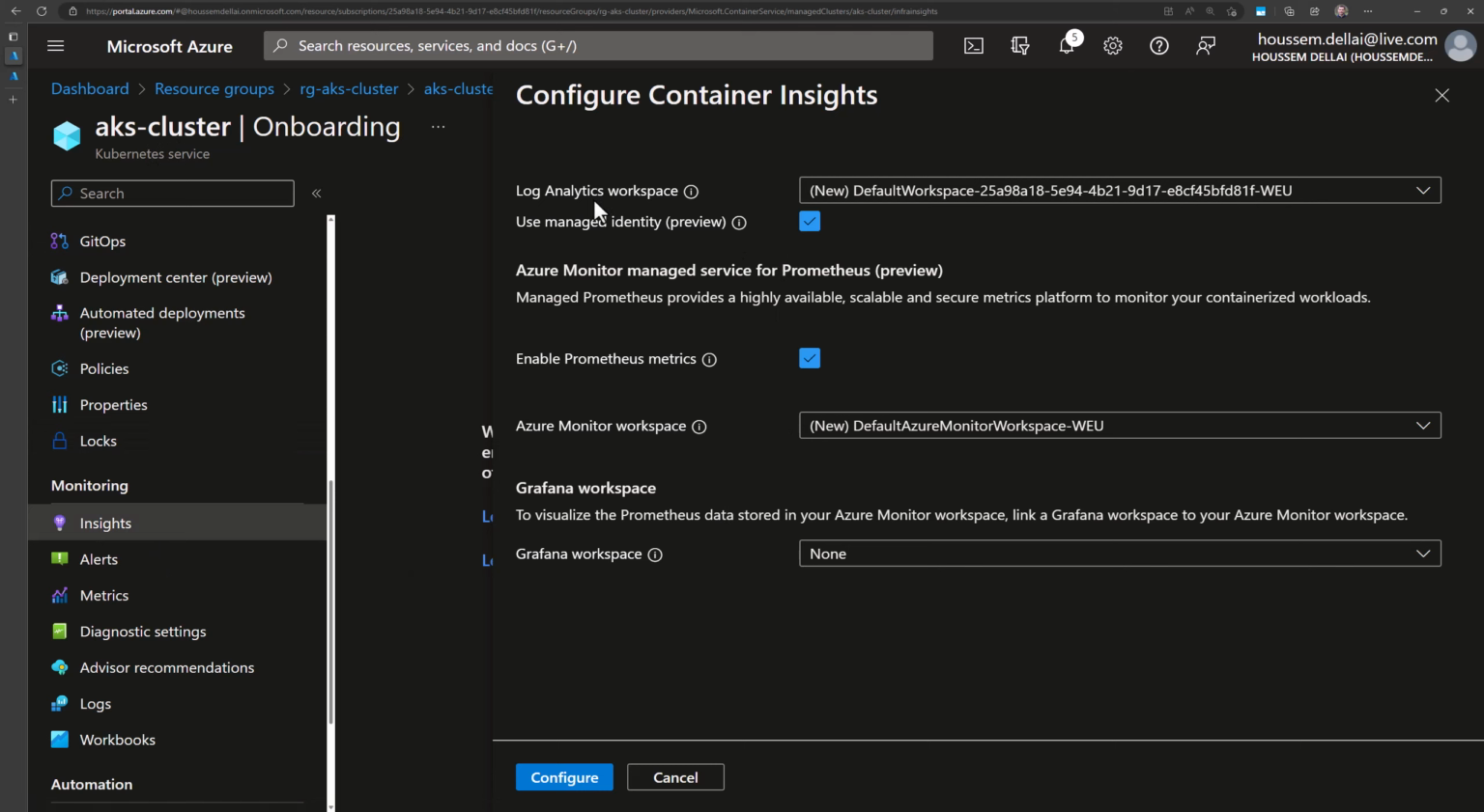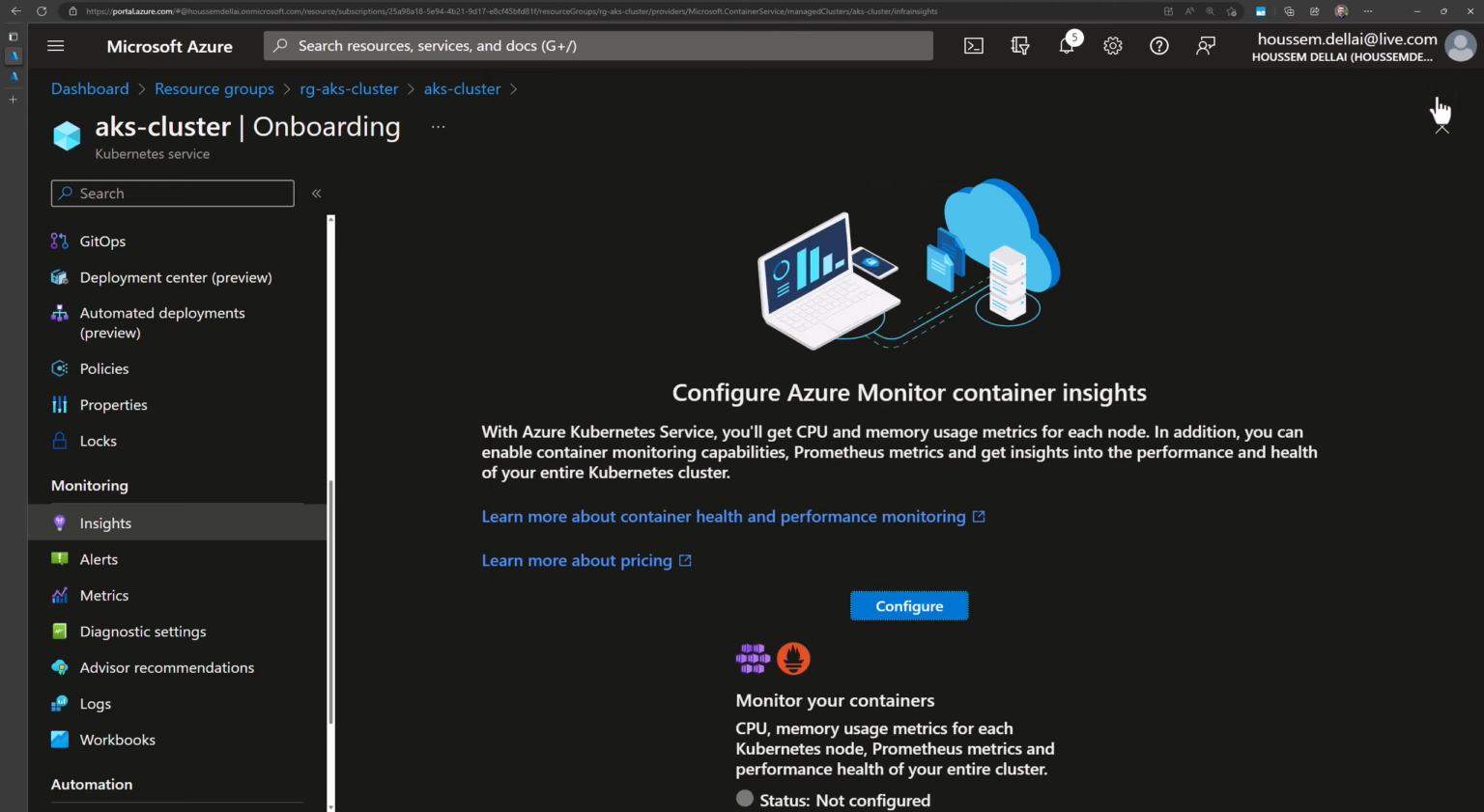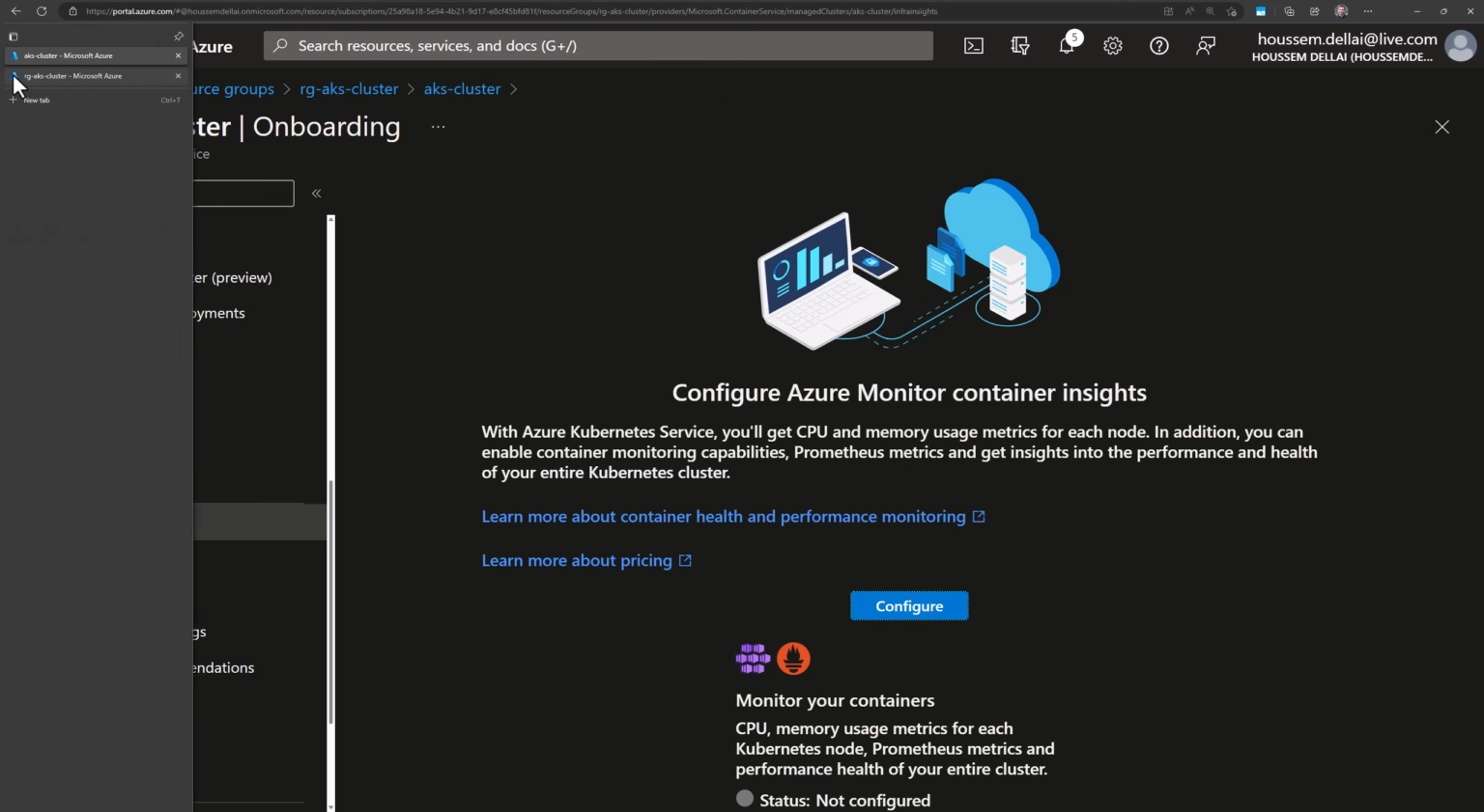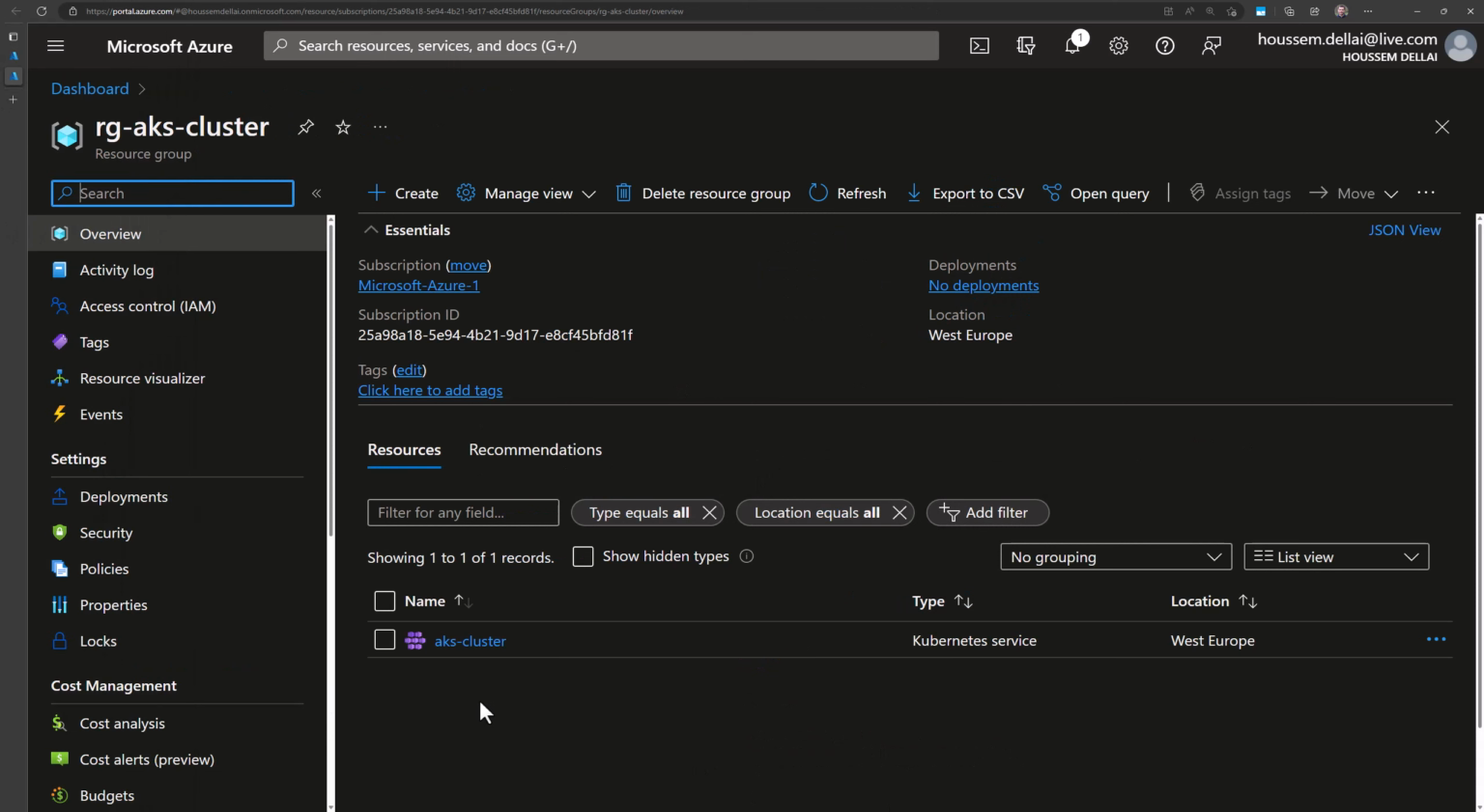So I'll need Log Analytics Workspace, Prometheus Metrics Workspace, and then the Grafana Workspace. I'm going to create those services first, and then I'll go back here to configure them. So let's go to my resource group where I have the Kubernetes AKS cluster already created, and here I'm going to add two other resources, the Prometheus workspace and the Grafana workspace.